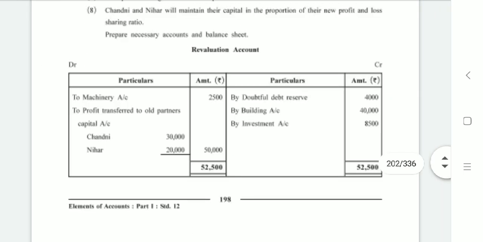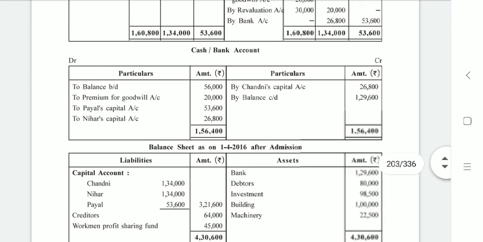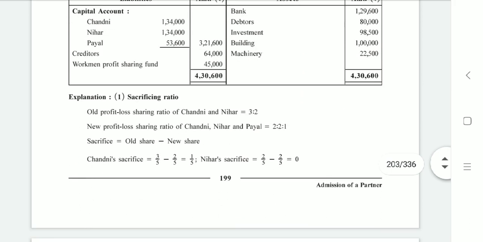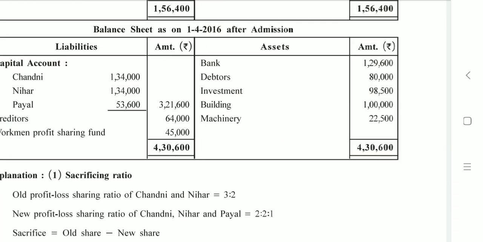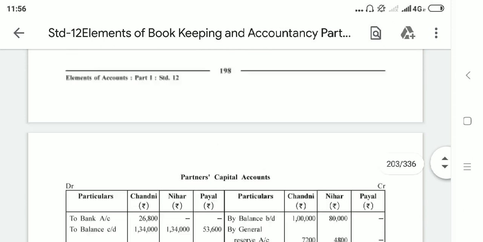So what is the value of debtors now? Check in your new balance sheet on page number 199. Debtors, you can see it is 80,000 because 4,000 was removed as a part of bad debt reserve. That means the debtors are good debtors. So I have written 80,000 for debtors in the balance sheet after admission. Okay. Next adjustment.